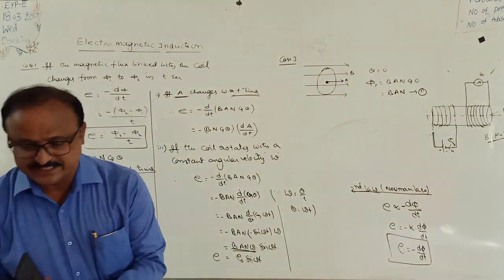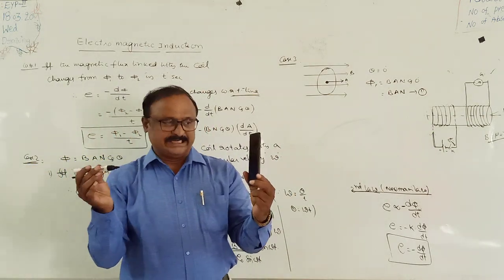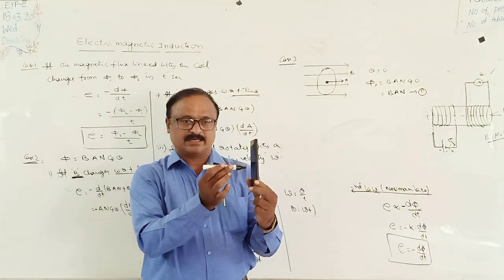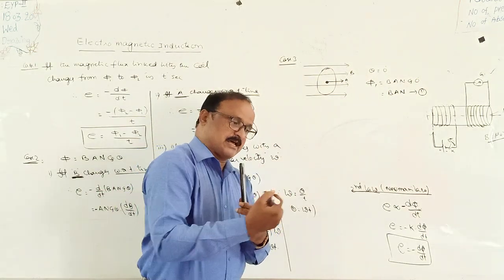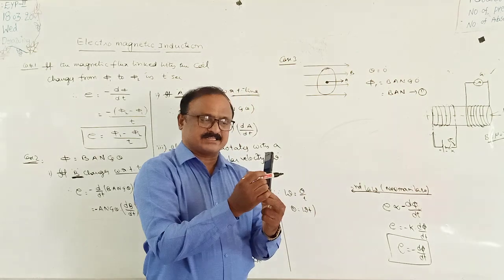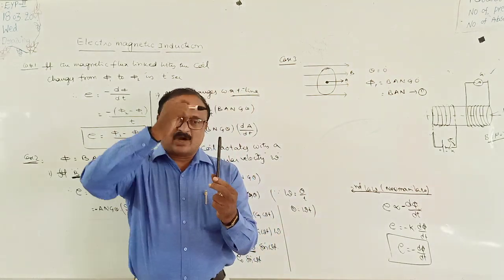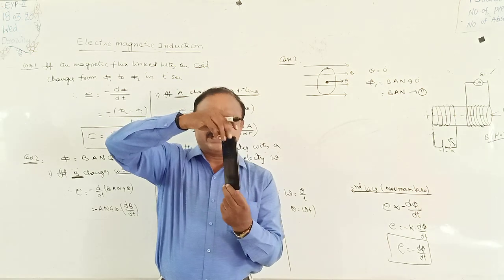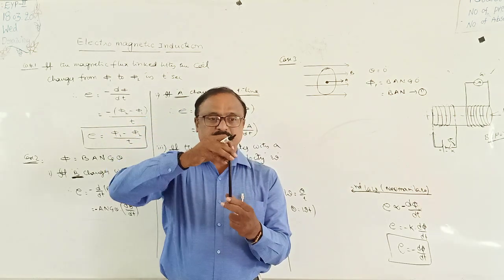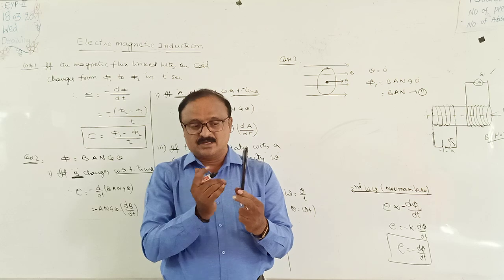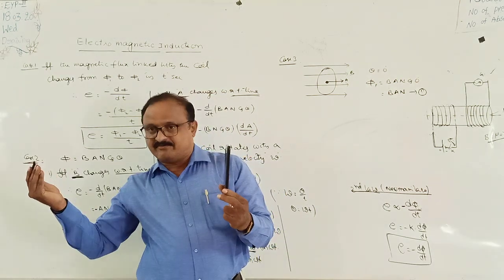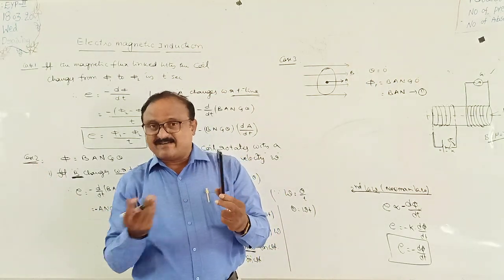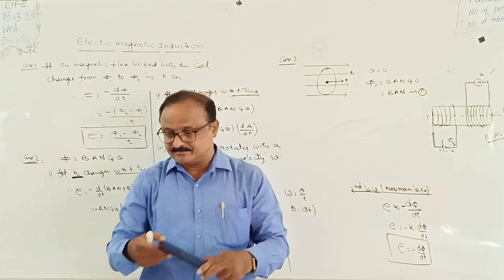Look here, the normal and the field are both in the same direction. Now if the coil is rotated through 180 degrees like this, the areal vector should be opposite to the field direction.